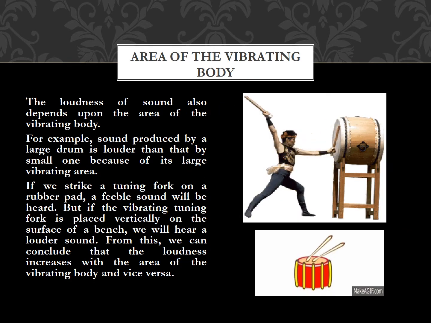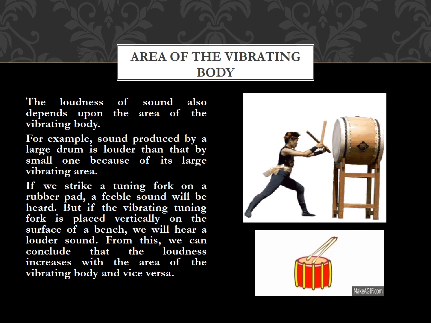Now the next one is area of the vibrating body. The loudness of sound also depends upon the area of the vibrating body. As you can see in the animation, a person is beating a drum with a larger area, or you may say the membrane of that drum is greater. So when it beats the drum, as the area increases, the sound produced is also louder. Whereas in the lower animation you will see a small drum beaten by the stick. So the area of vibration is small, so the loudness produced by that drum is smaller.